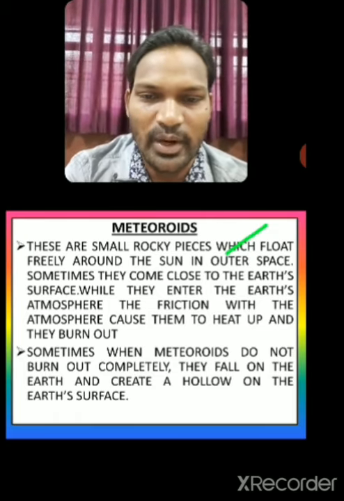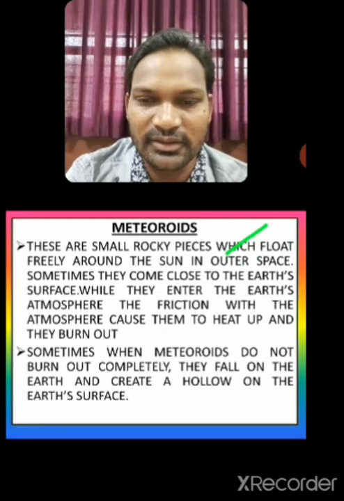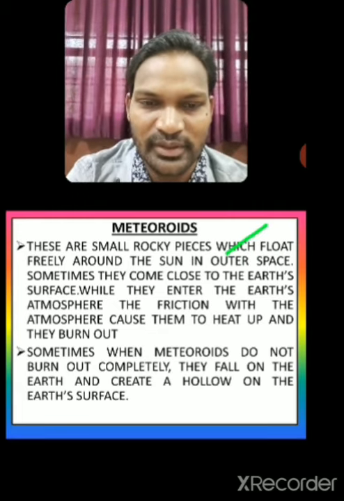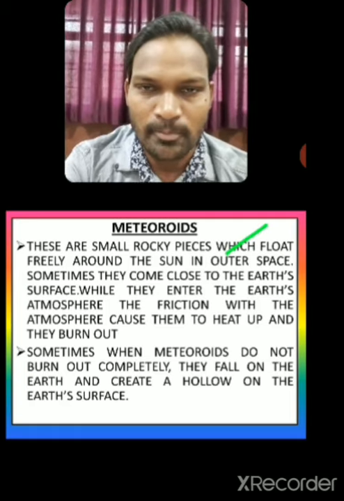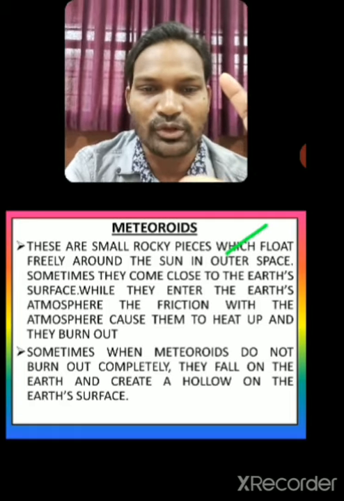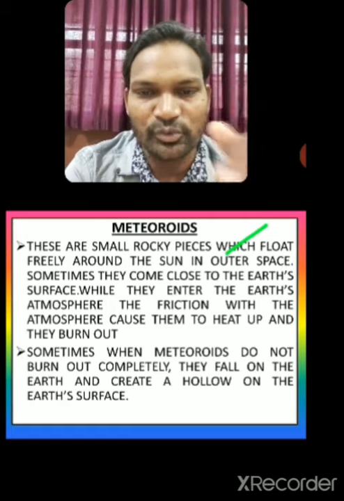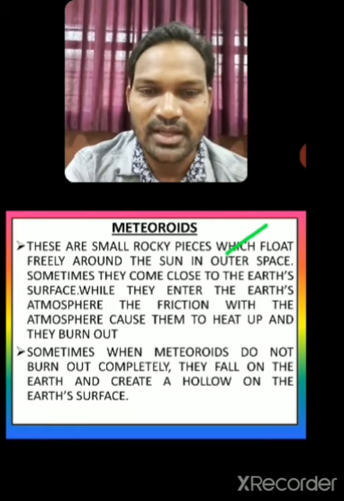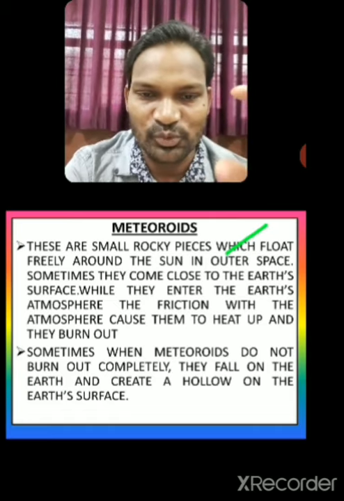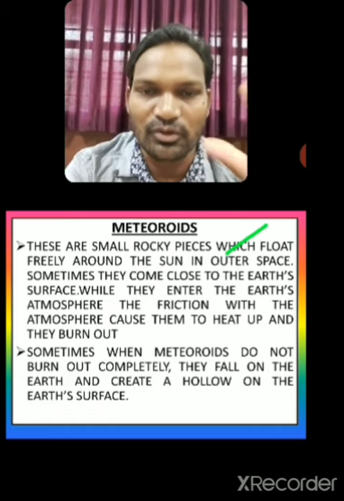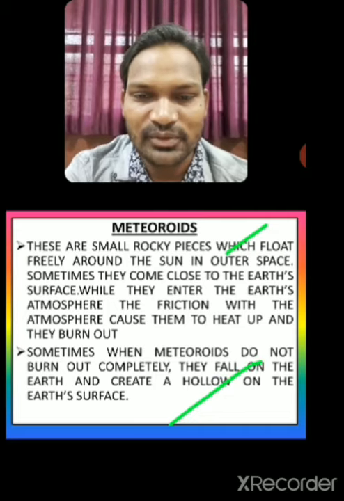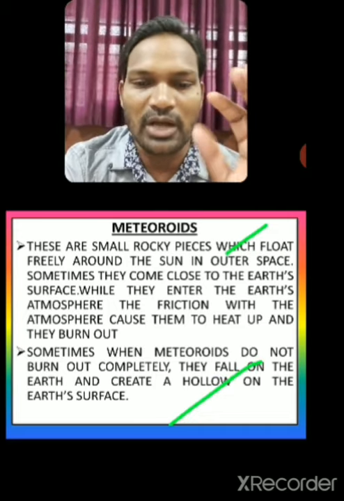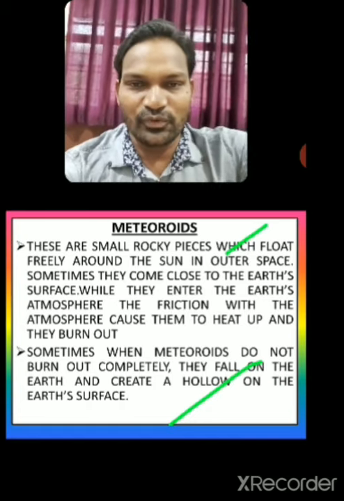While they enter the earth's atmosphere, the friction with the atmosphere causes them to heat up and they burn out. The small rocky pieces go freely around the sun, but sometimes they come close to the earth, get friction in the atmosphere, fall, and burn out.